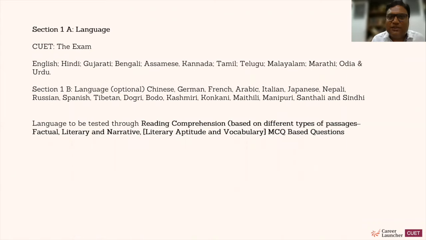Now, if you have seen the CUET syllabus or the CUET guideline, it talks about section 1A, language, that is the compulsory section. In CUET, section 1A has these options and you can pick any one language: English, Hindi, Gujarati, Bengali, so on and so forth. This is the compulsory part. Section 1B is the optional part. Section 1A of the language is the compulsory part.